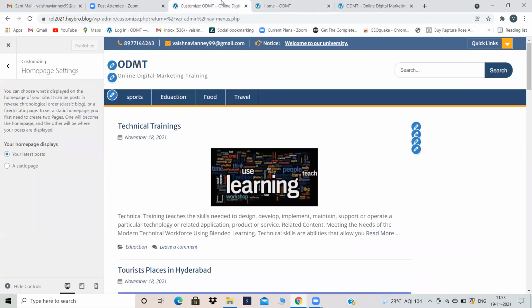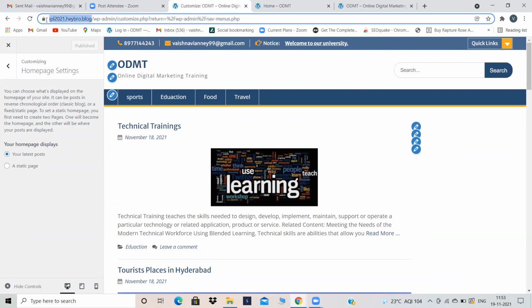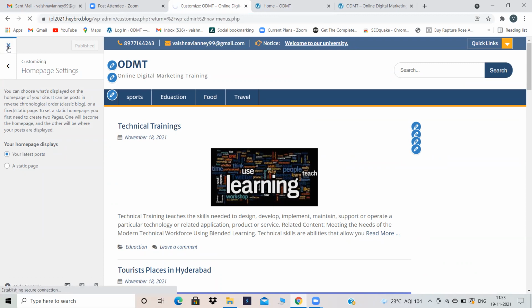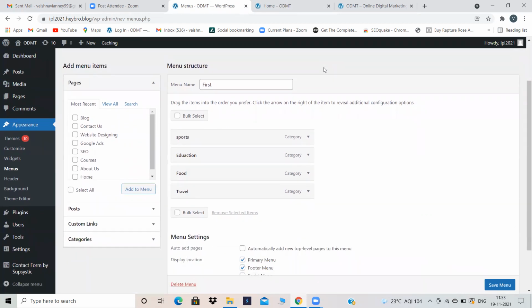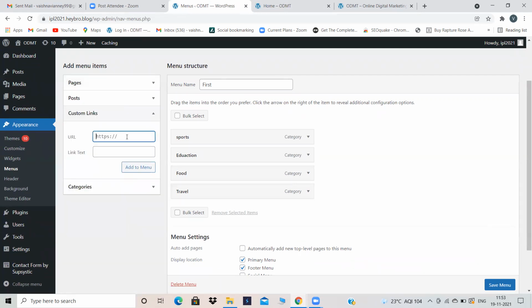Now what should I do? What is the next step? We need to copy the complete page URL. Okay, I will copy the complete website URL. And then we should go to menu. I'm in menu only. Custom links, and we should paste that URL. And second, in link text, Pranita, we should give some title.